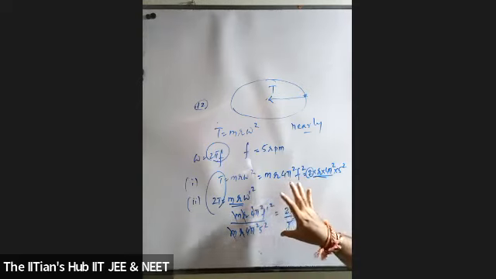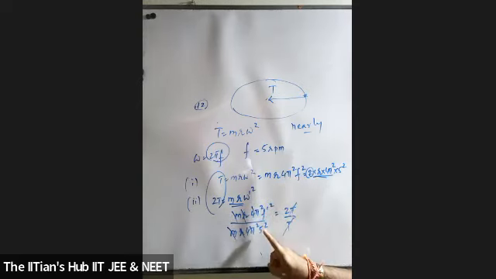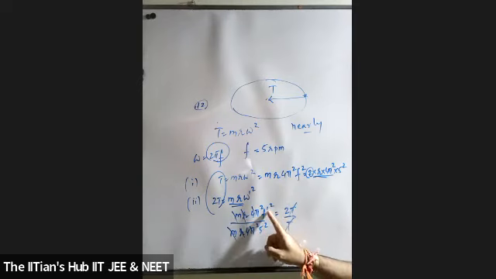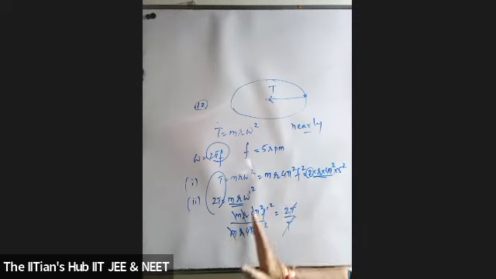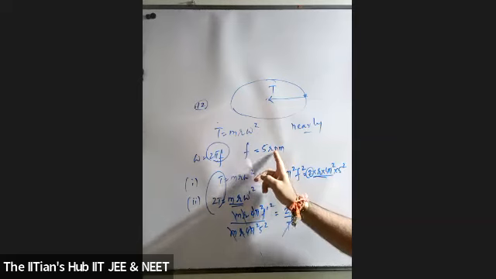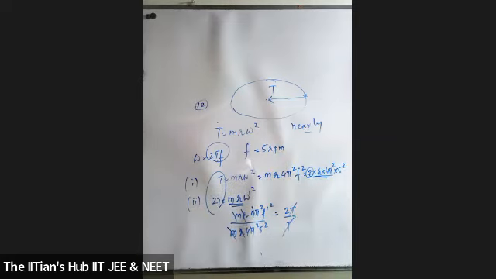Is this clear? 5 square is 25, 25 into 2 is 50, f dash square is equal to 50, f dash is equal to root of 50, which is nearly equal to 7 RPM. RPM stands for revolutions per minute. Is this clear? Yes, sir.